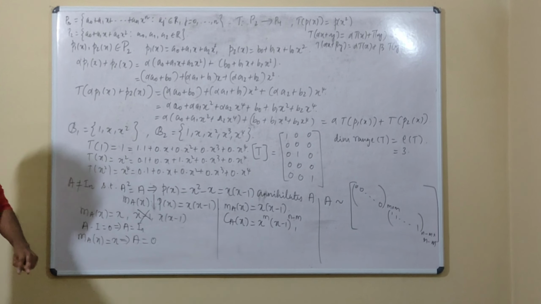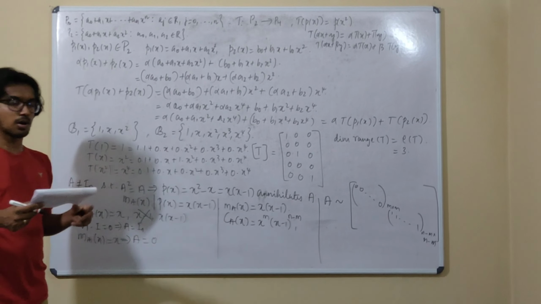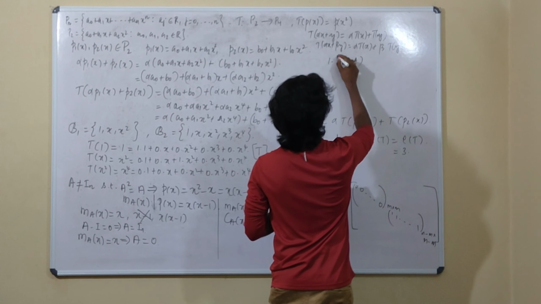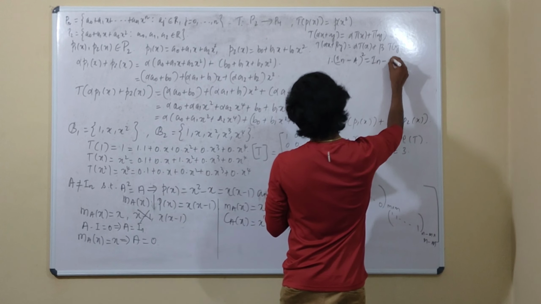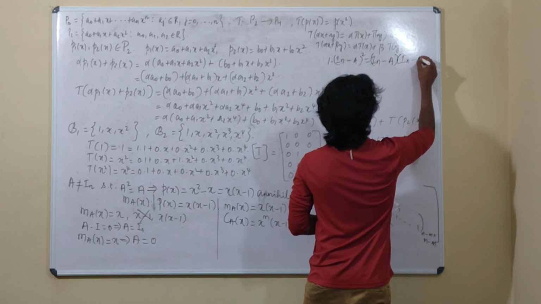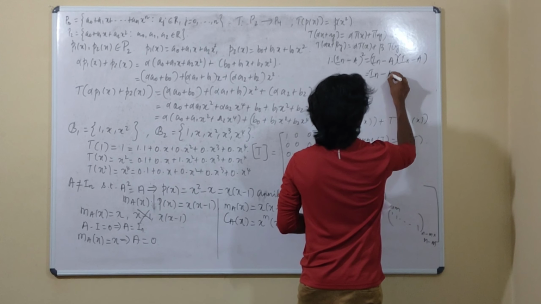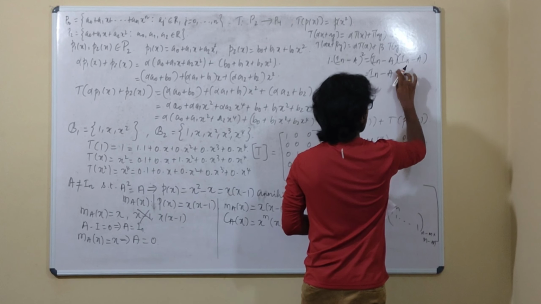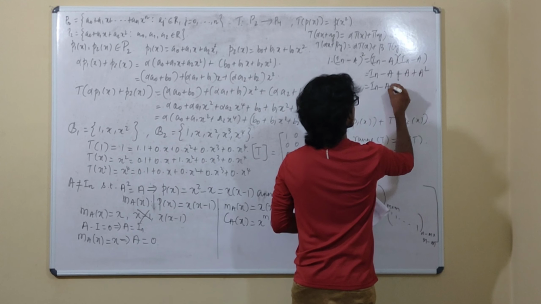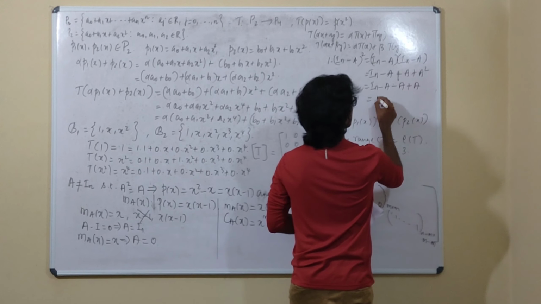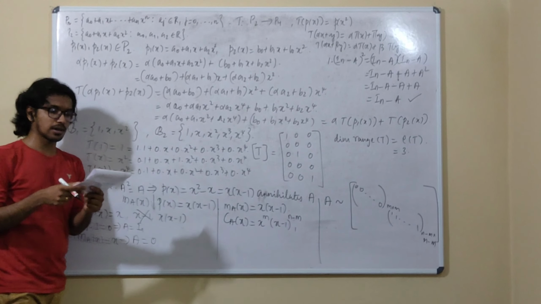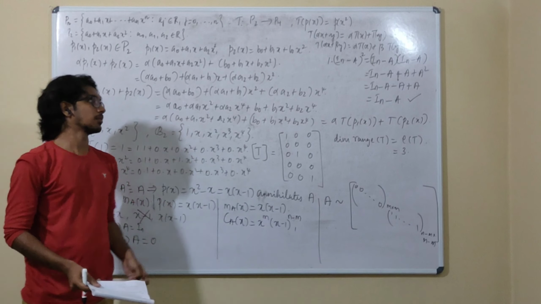I think this is enough to check the options. First option says (In minus A) whole square equals In minus A itself. This I think you can very well check. In minus A, then again minus A plus A squared. What is A squared? That is A. So this is In minus A. This is basically a right statement. According to the question, it is wrong because we are asked to identify the false statement.